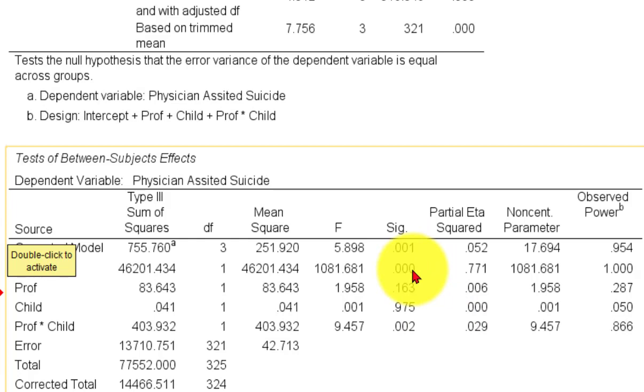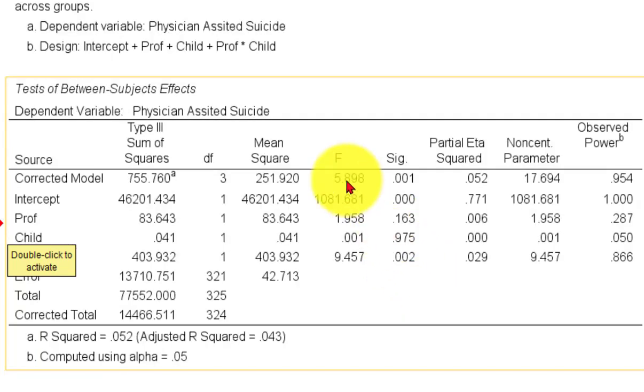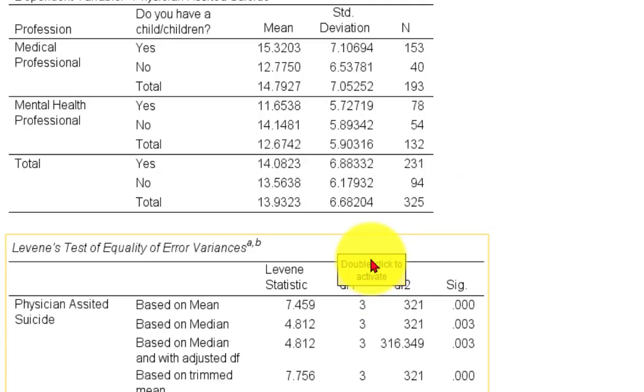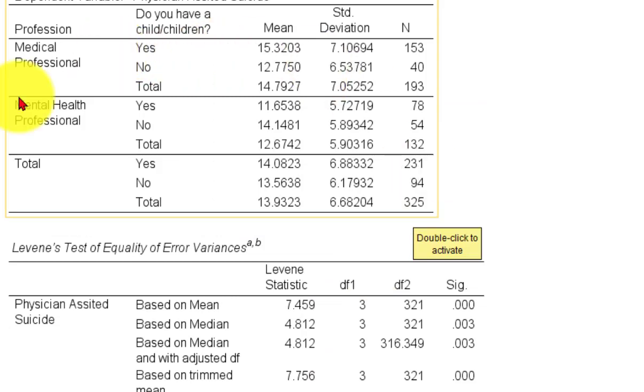significant interaction between the two for the pause scores, right? So only for the physician-assisted suicide was there a significant interaction between what they did for a living and whether they have kids or not. So what I would do is go up here to our average box and look at the lowest one again.